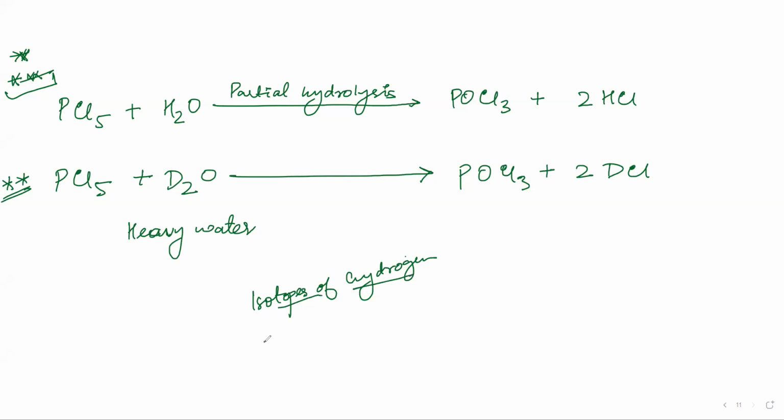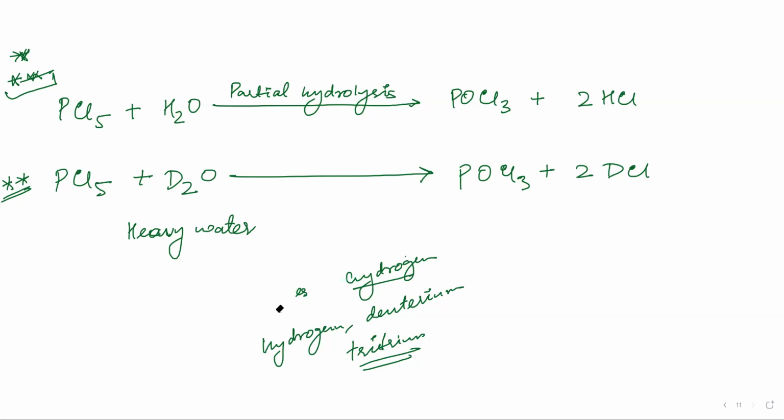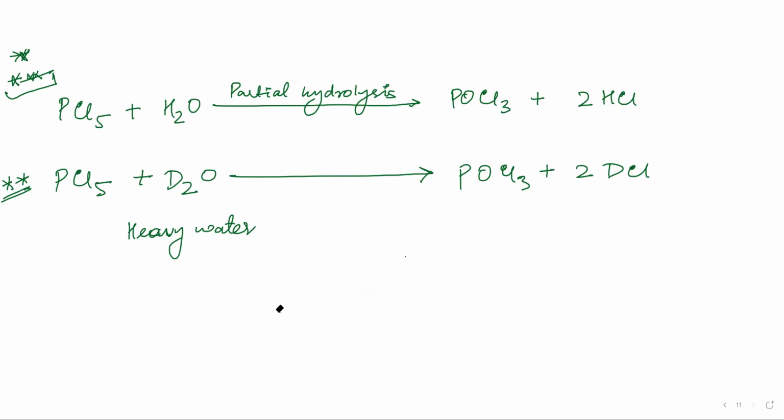Isotopes of hydrogen. There is hydrogen, there is deuterium, there is tritium. You guys know this, right? Hydrogen, deuterium, tritium. For deuterium it is D, and for tritium it is T.